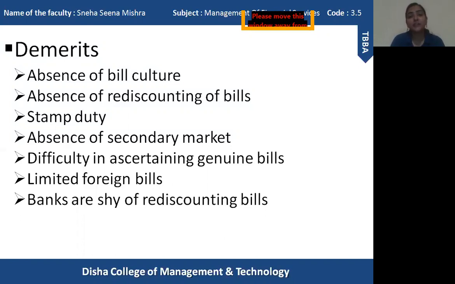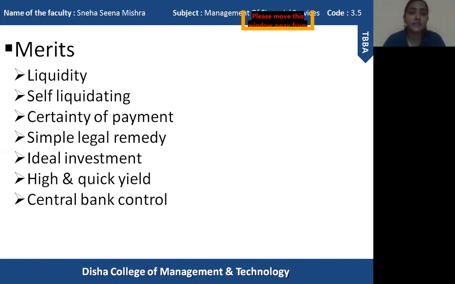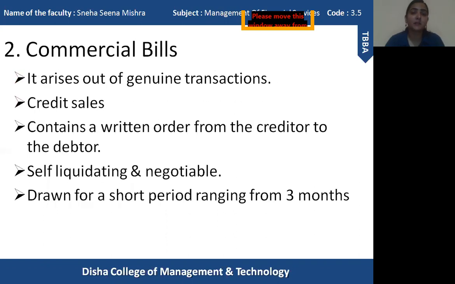trading of commercial bills in the secondary market. Because of this, there is no secondary market. So the banks usually want to hold the bills till the maturity date. So there is no movement or circulation of commercial bills in the market. Because of this reason also, commercial bills are not very popular in the Indian market. So these are the things about commercial bills.